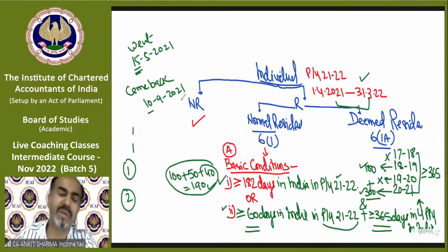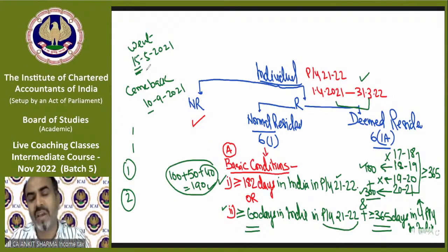So the government has made a very simple and clear provision. The day you go outside India will be assumed as a day you stayed in India for the whole day. So even if on 15th of May you left India at 1 a.m., the whole day will still be considered as in India.